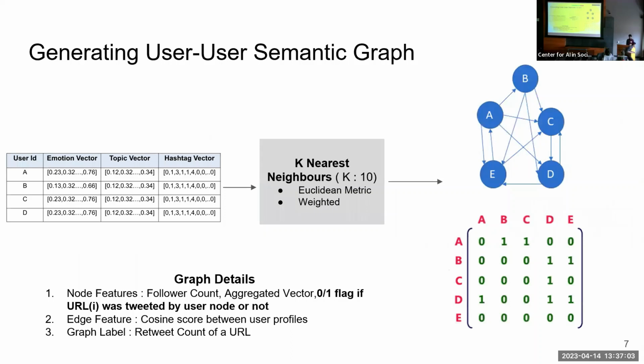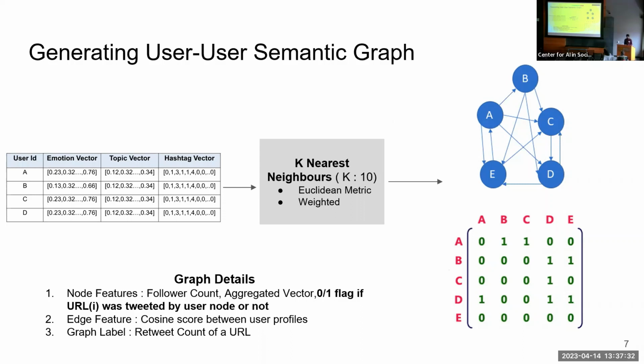Once we have all these user-level features, the next task is to connect these users in a graph. The obvious choice could have been to use the follower information, like who follows whom, but that is very difficult to extract because the Twitter API has very limited requests. So we thought of using a proxy: using all these vector representations, we run k-nearest neighbors to identify who is likely connected to other people in the data based on what they feel about.